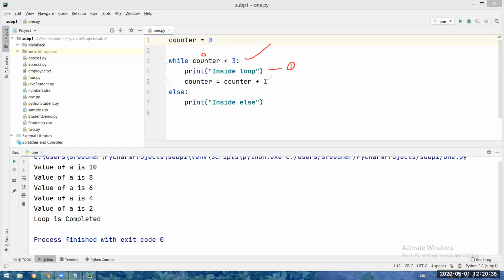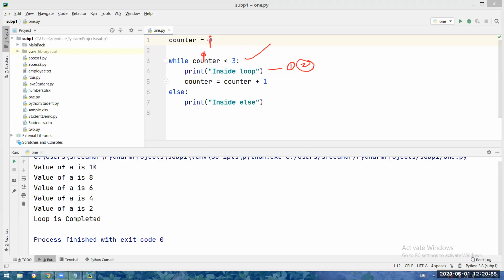0 plus 1 is how much? 1. So counter value will be updated to 1. Okay. Check the condition. Counter is 1 now. So 1 less than 3 is true. Correct. Again it will go inside the body of the while loop. Again inside loop will be printed.